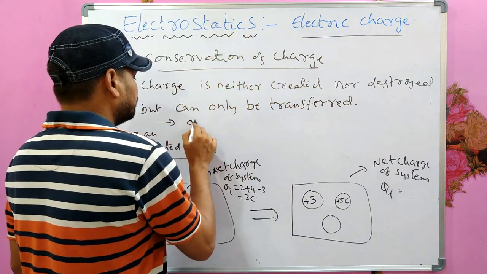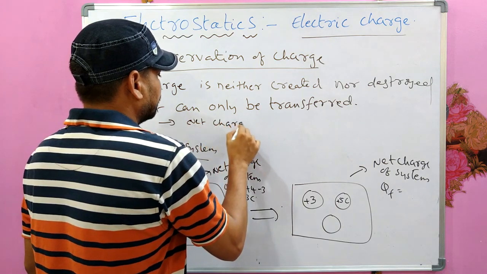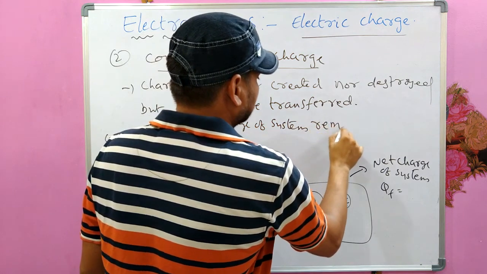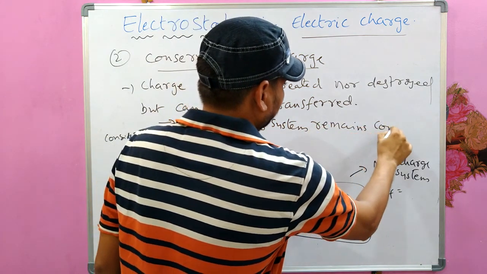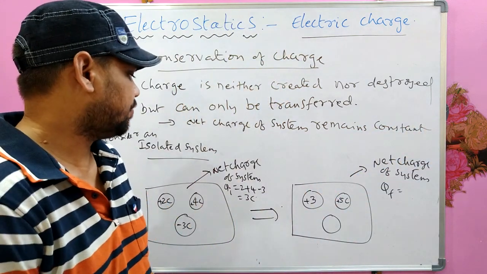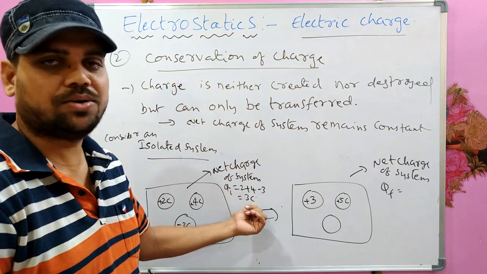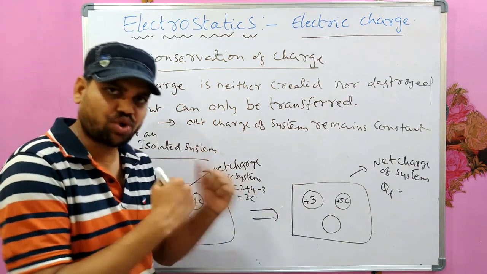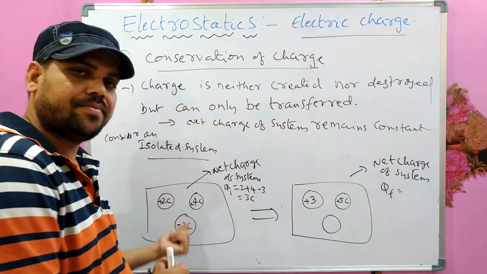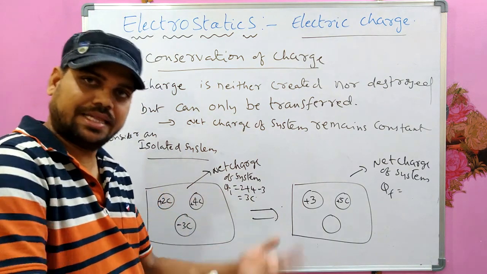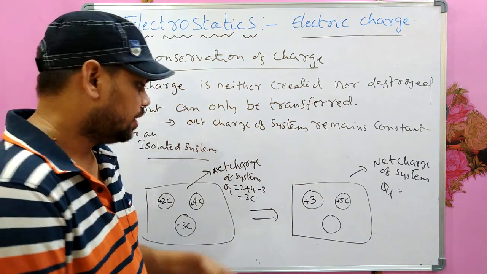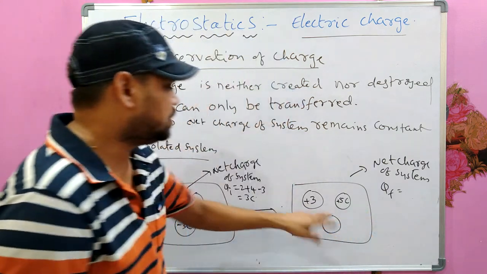The net charge of the system remains constant. If the net charge of the system remains constant, the net charge of the system here is 3 coulomb. Then after doing a shake, the charges of each body were transferred to another. There is a possibility of transferring. Then what would be this charge?